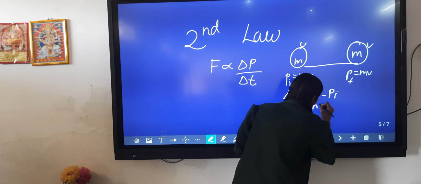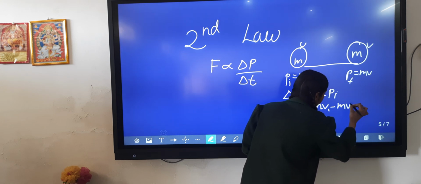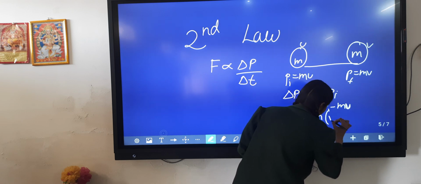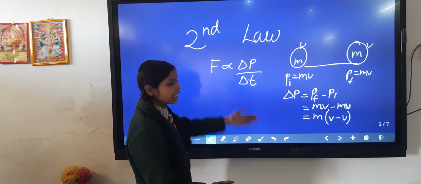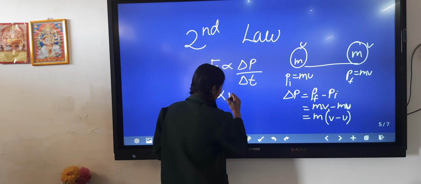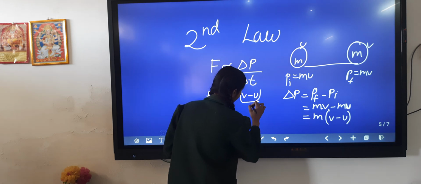Here we can write m v minus m u. It further becomes m (v minus u). So from here we can write del p, and force is directly proportional to m (v minus u) upon t.